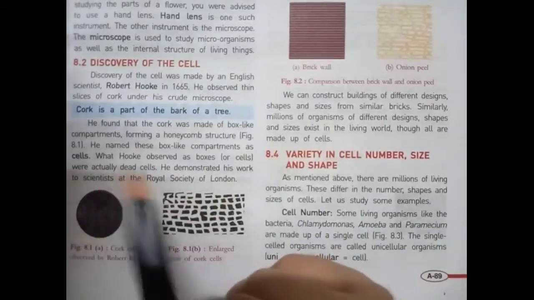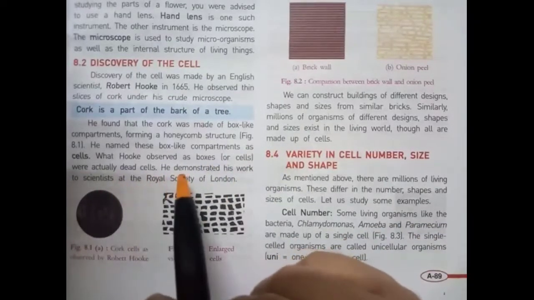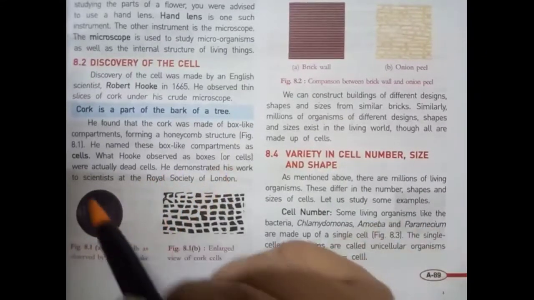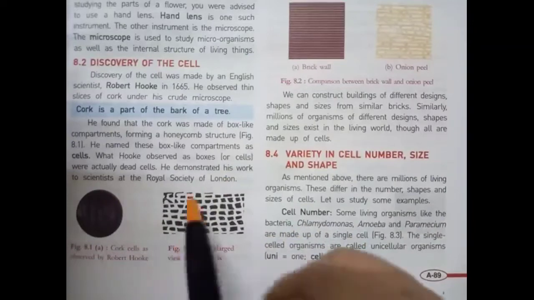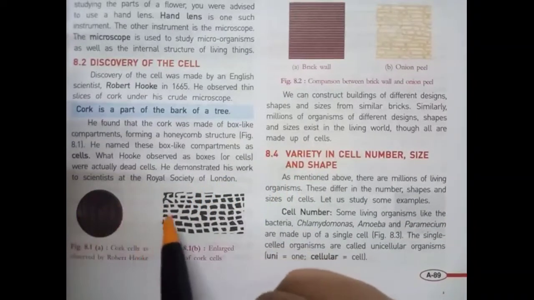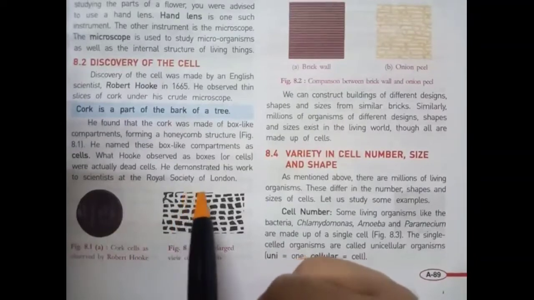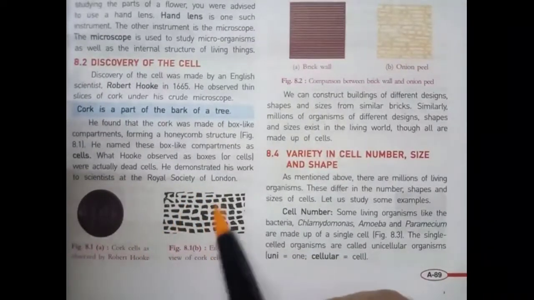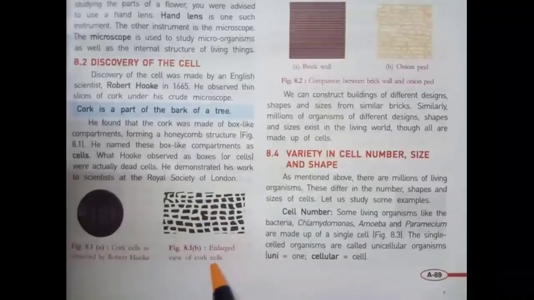Actually, what Robert Hooke observed as boxes or cells were dead cells. He demonstrated his work to scientists at the Royal Society of London. Students, this is the enlarged view of the cork cells. As you can see, the box-like structure here.